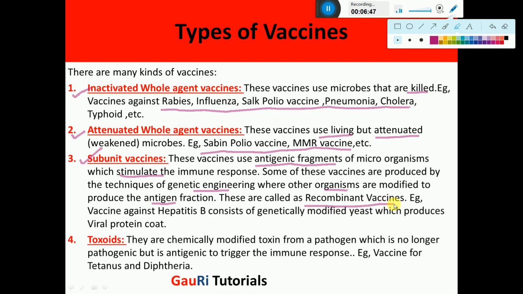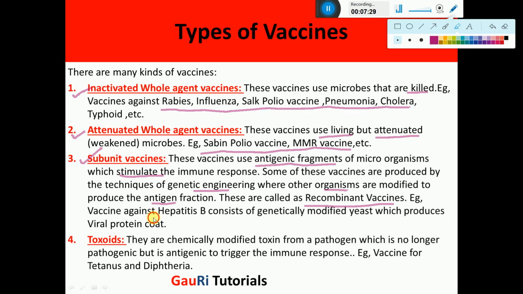recombinant vaccine. Actually what happens in genetic engineering, the required part of DNA which is producing a particular kind of protein required by our body, that part of the DNA is introduced in some other organism, and the other organism in which that DNA is introduced is now able to produce that very amount of chemical which was required by us. So here we need the antigen of one microbe, that part of the DNA which is producing that antigen is introduced in some other microbe which is not a disease causing microbe, and that microbe is producing that antigen also, and that is introduced in the body.